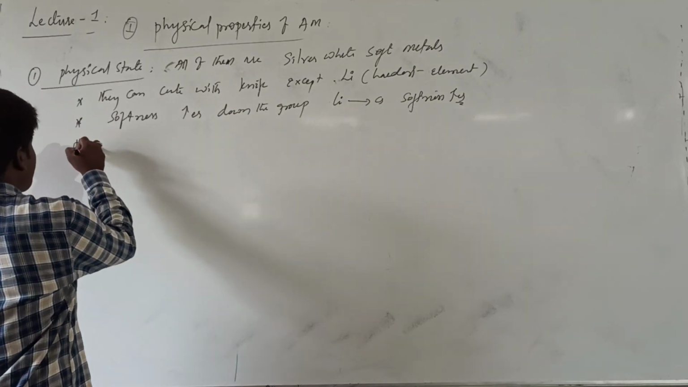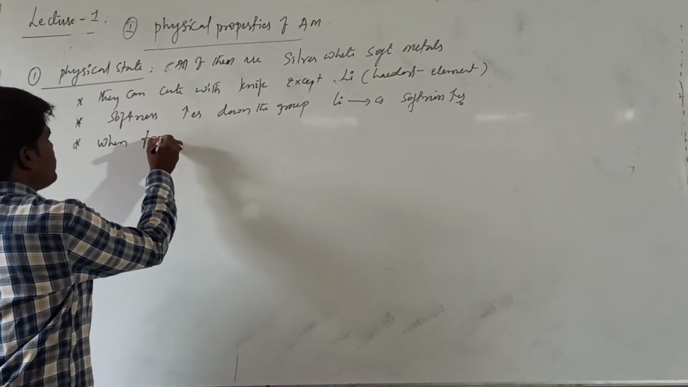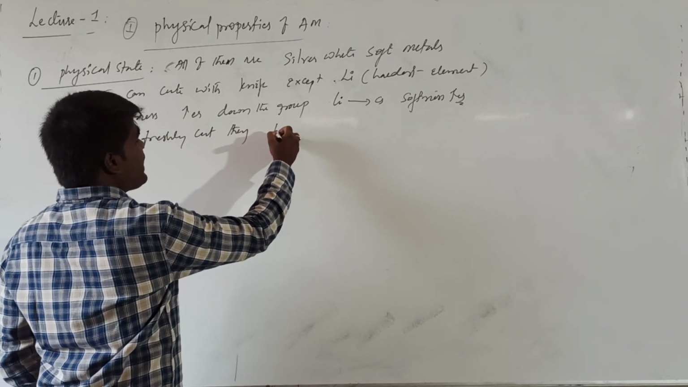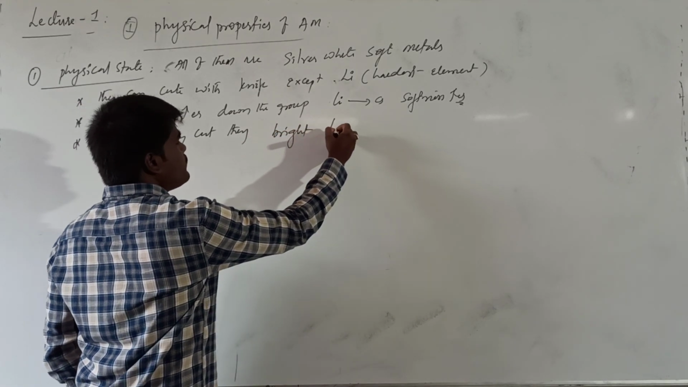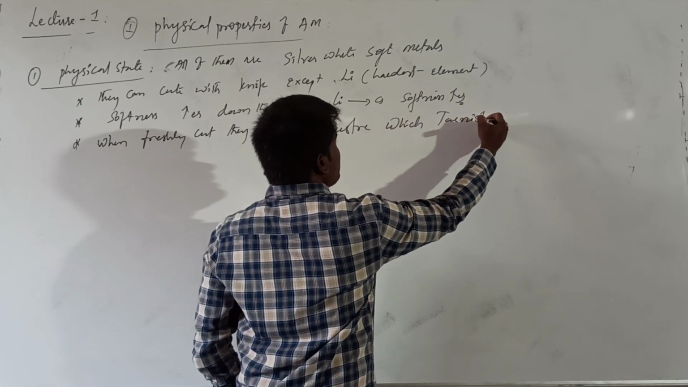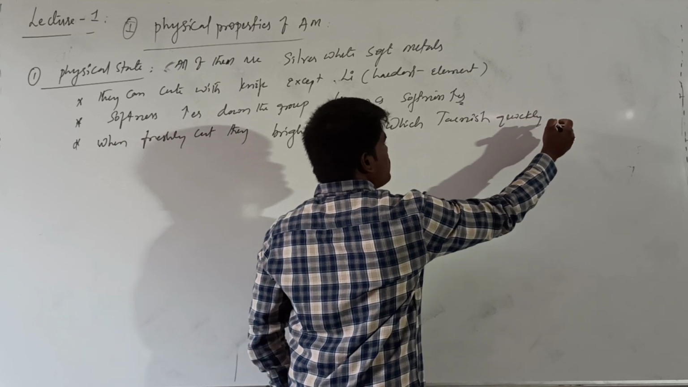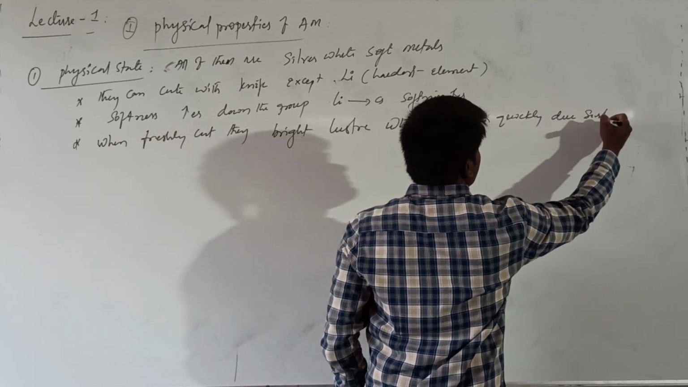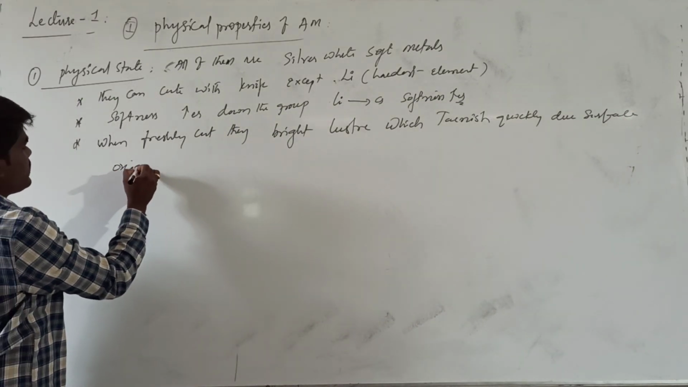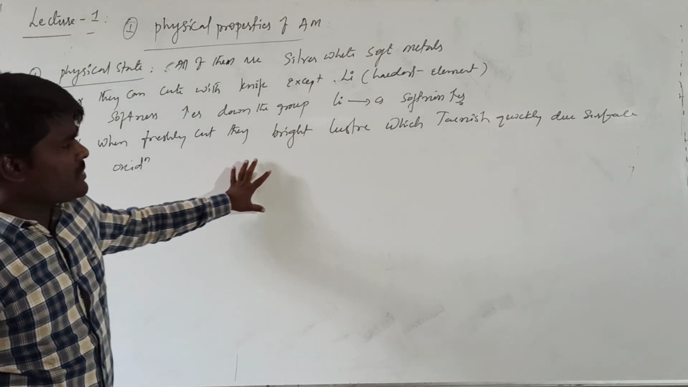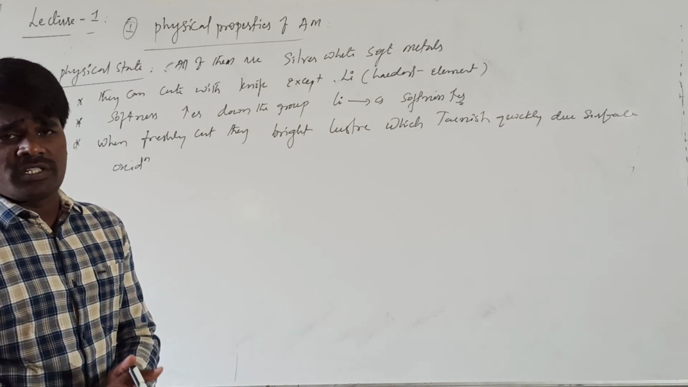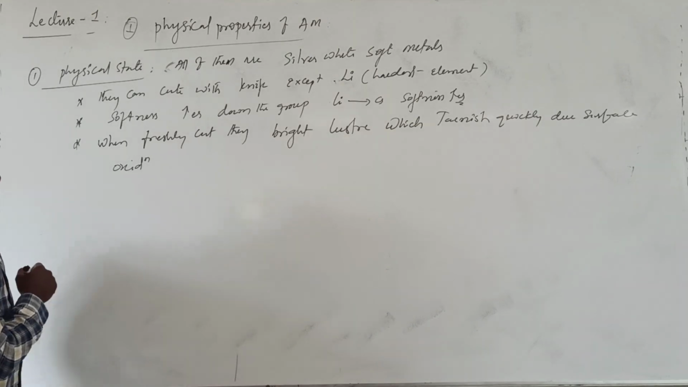When they are freshly cut, they have a bright luster, which tarnishes quickly due to surface oxidation. When you freshly cut them, they have a white bright luster that shines, and that brightness will immediately tarnish due to surface oxidation. Now, this is about the physical state.